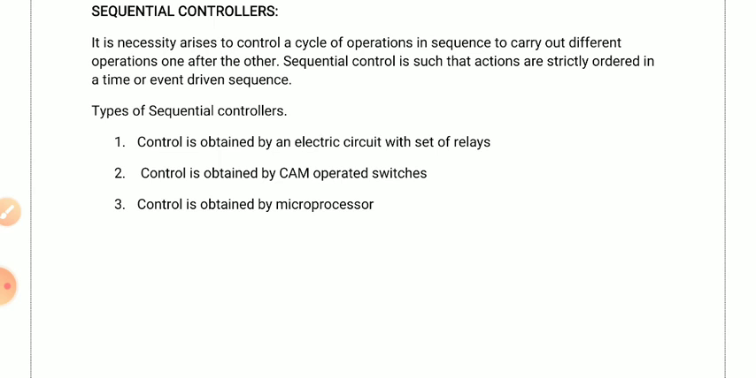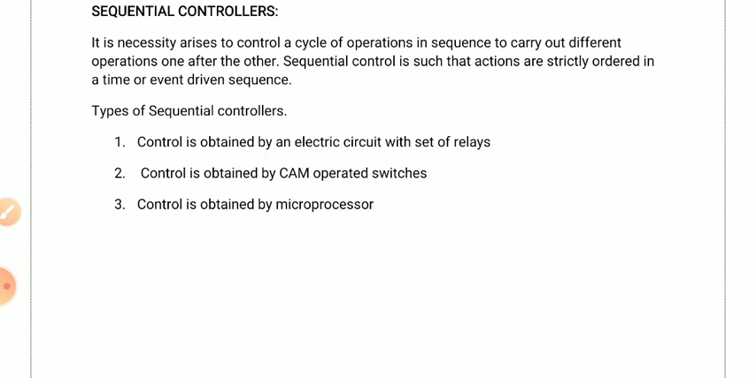So, types of sequential controllers. First one is control obtained by an electric circuit with a set of relays. So control is obtained by an electrical circuit with a set of relays. Here we are using time, and to control that, we are using the relays.